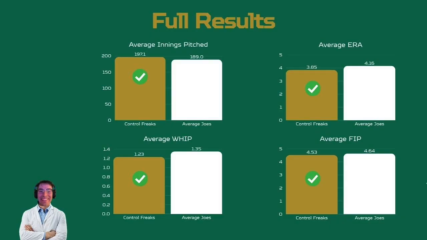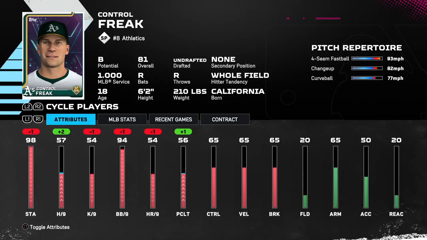So what can you take away from this? A takeaway from this study is that I would be willing to sacrifice some other statistics to find pitchers that have very high walks per 9. Where I've seen some applications of this in a franchise game mode is if you're ever going bargain hunting in free agency especially, you could find some pitchers that have pretty low overalls but have very high walks per 9. If you're ever restricted by your budget in this game or putting self-imposed restrictions on yourself to make it harder, walks per 9 is going to be your best friend.